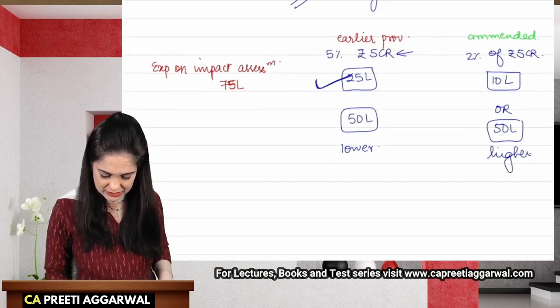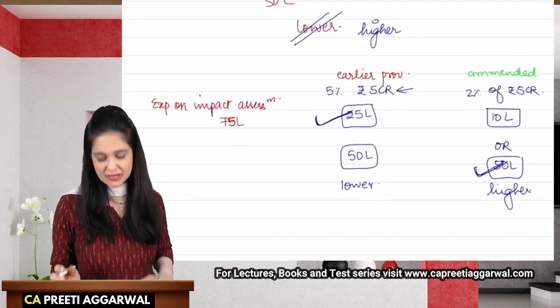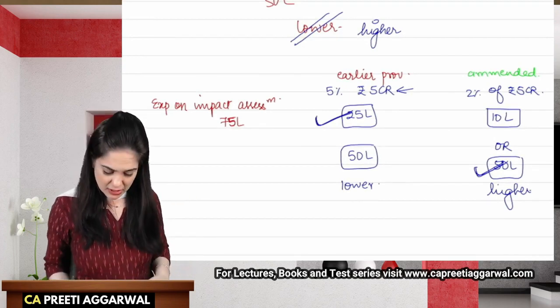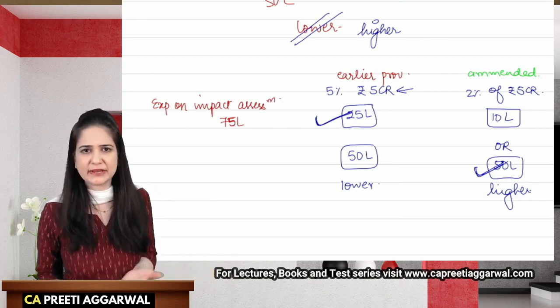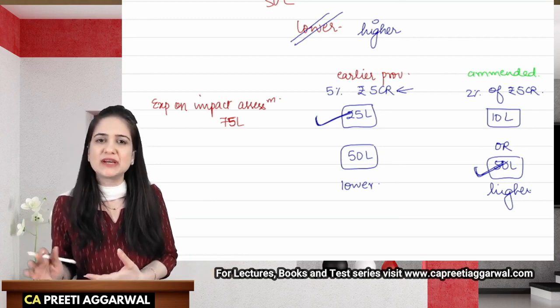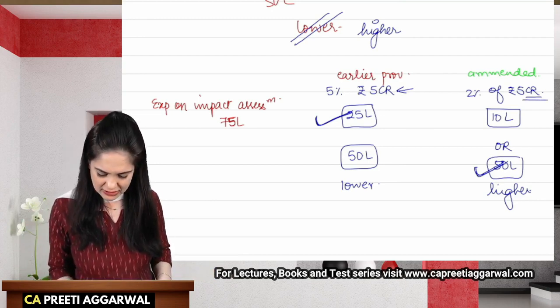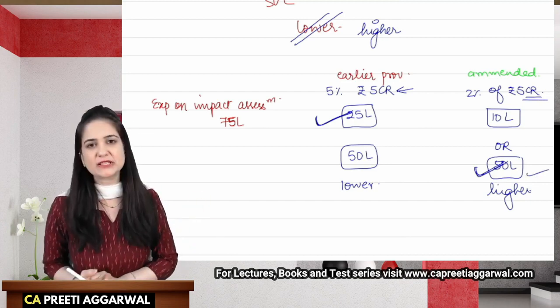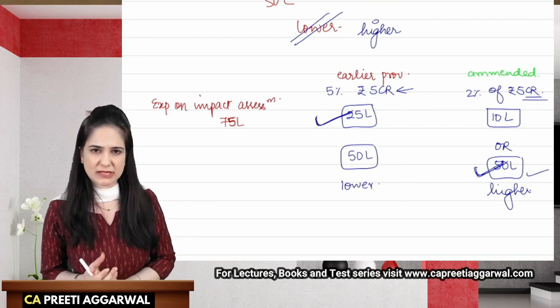So now you will get 50 lakhs as your eligible expenditure on impact assessment. So yes, it is beneficial. I can get a maximum of 50 lakh rupees, and then out of 5 crore, I will consider 50 lakhs as already spent, and the remaining 4.5 crore will have to be spent on CSR.